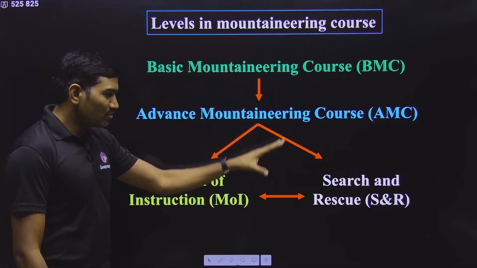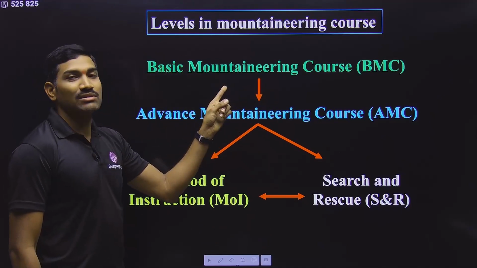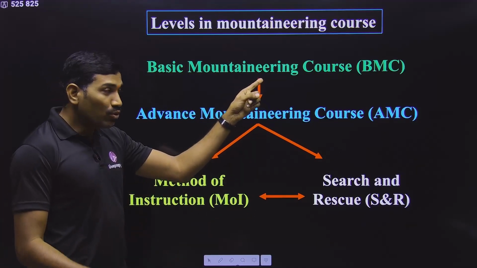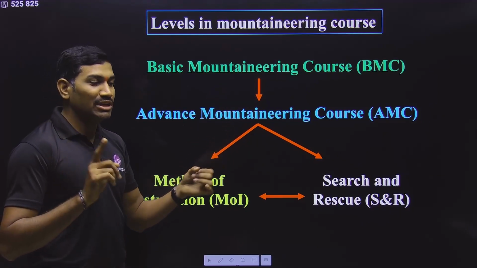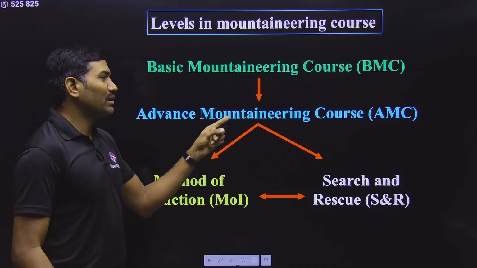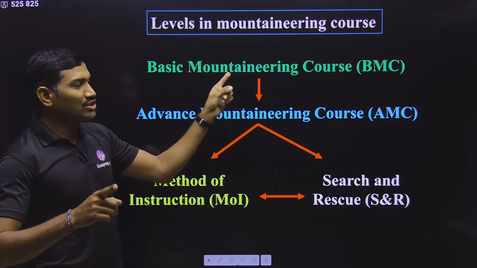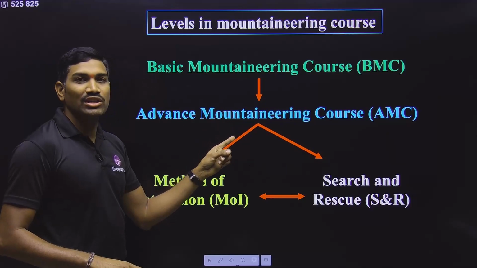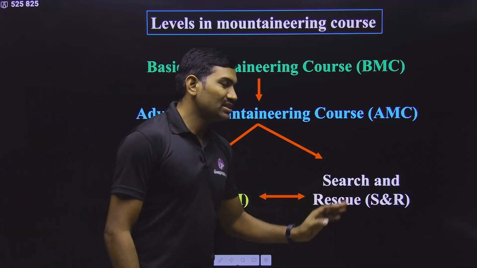If you want to do this mountaineering course, first you need to go with the basic mountaineering course. And in the basic mountaineering course, if you get at least A grade, then only you can apply for the advanced mountaineering course. Understood this? Understand the meaning of at least A grade. Suppose you get B grade, C grade like this, then you cannot apply for the advanced mountaineering course. So you need to get at least A grade in the basic mountaineering course, then only you can apply for the advanced mountaineering course. In the advanced mountaineering course, if you get at least A grade, then only you can apply for method of instruction and search and rescue.